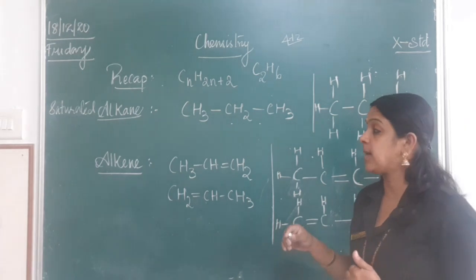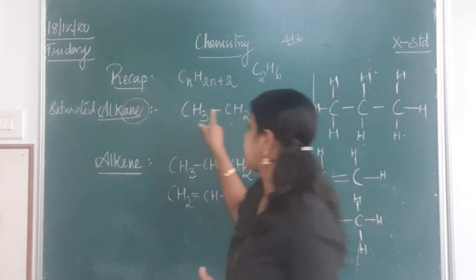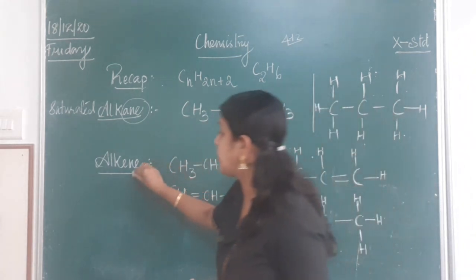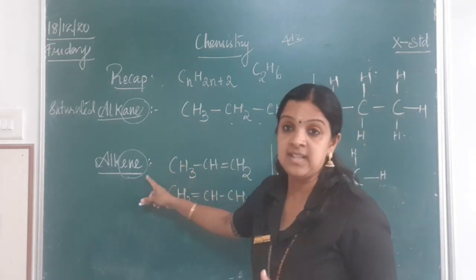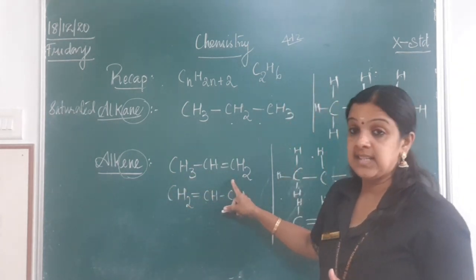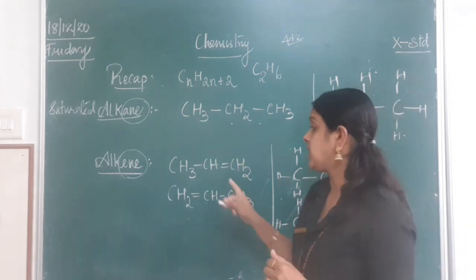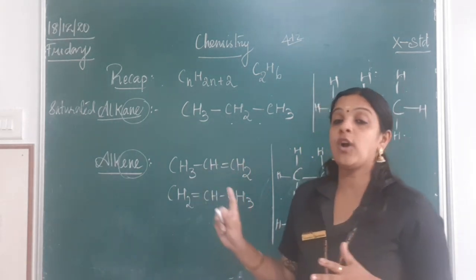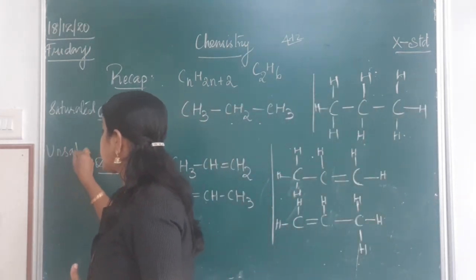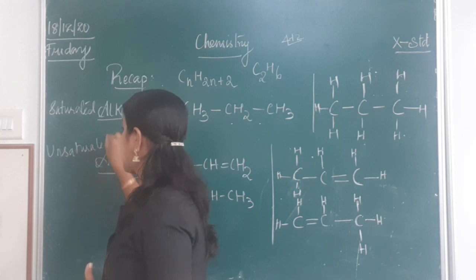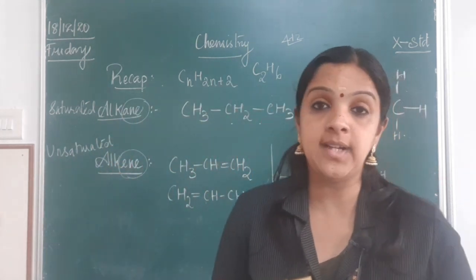We were also seeing about alkene. I told you when there is ANE, it is single bond. When you have ENE, it is alkene, which is nothing but double bond. That is, when you have a double bond between any two carbons, you call them unsaturated hydrocarbons. Unsaturated hydrocarbons are of two types. One is a double bonded compound, the other one is a triple bonded compound.